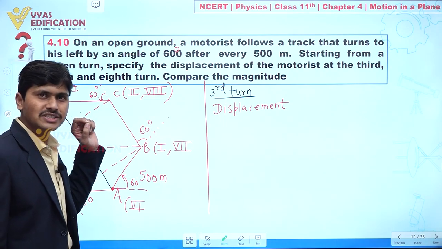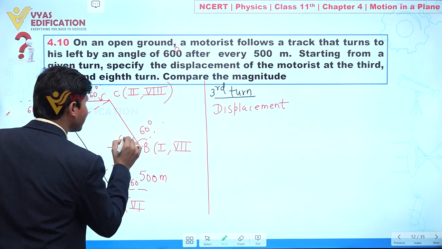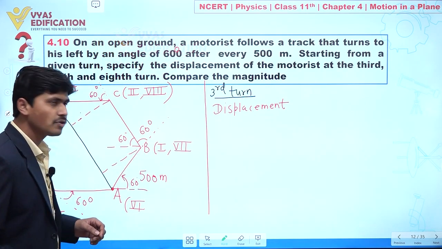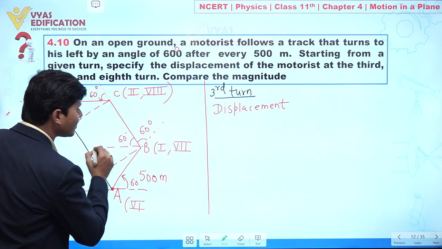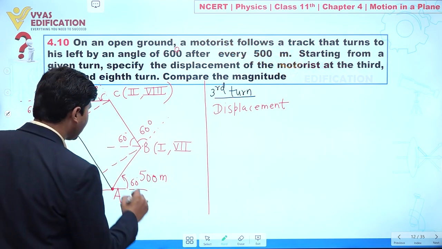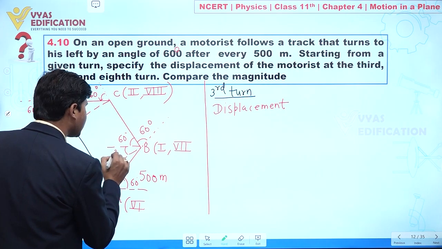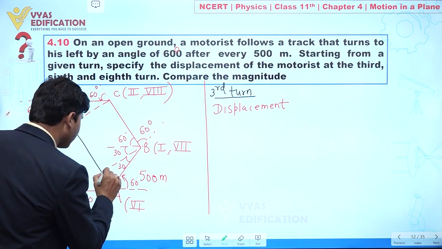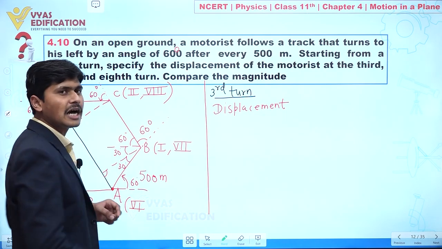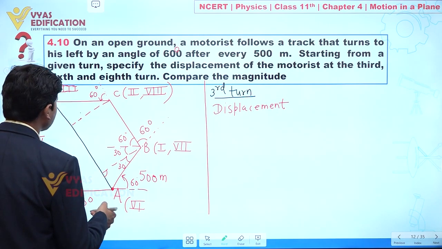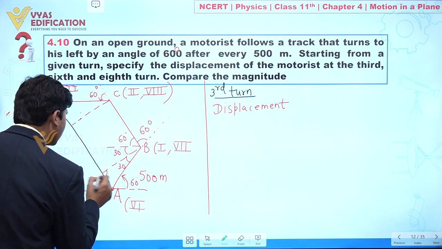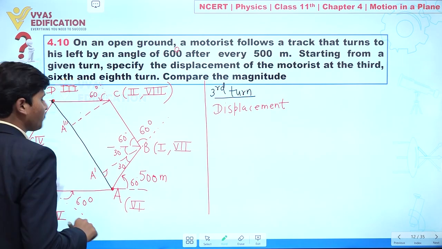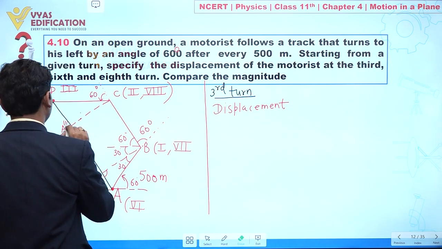This angle is 60 degree. This angle is 60 degree. Now this angle is also 60 degree. How can you say? Because here we have a Z. Whenever we have a Z, this angle is 60, so this is 30 and this angle is also 30. Listen carefully. We can say this angle is 90, so this AB is the hypotenuse. Now let's suppose this is A, this is A dash, and this is A double dash.